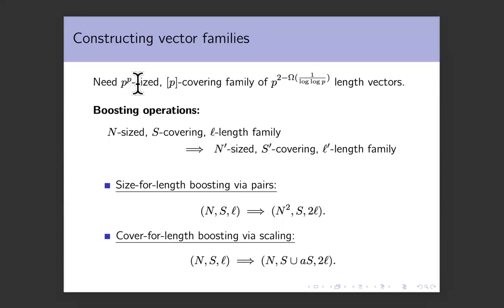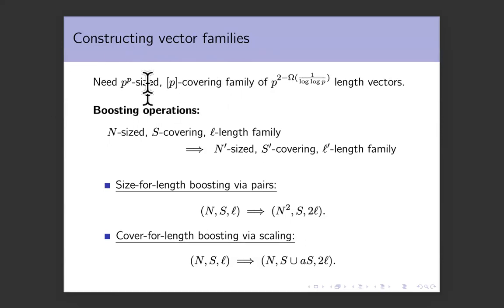So for the first thing, you need to get from constant to P to the P, which means that you have to square roughly log P times. There is an extra term of log P, but let's ignore that. You have to square roughly log P times. And this will also increase the length by a factor of P. And you get P to the P size constant covering family of roughly P length vectors.